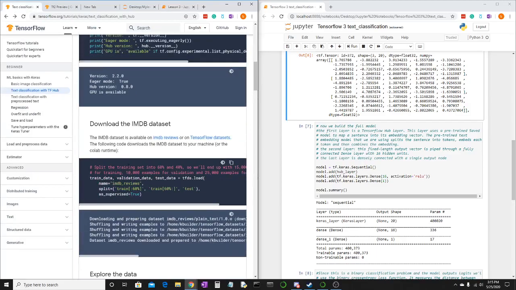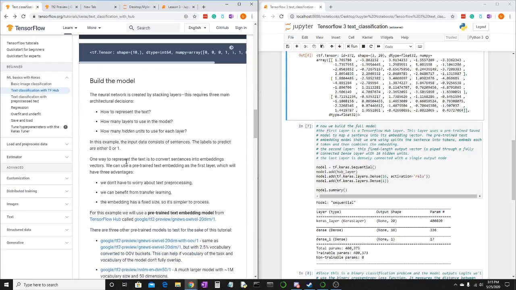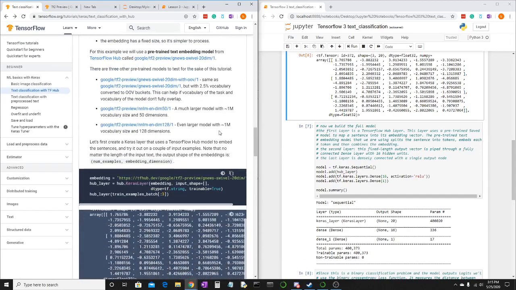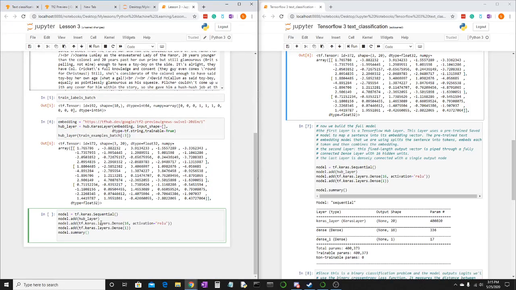Let me go back and see what that was, because I was a little confused by it. For this example, we're using a pre-trained text embedding module, so we're creating a Keras layer that uses a TensorFlow Hub model to embed the sentences. That's what we were doing with the embedding and hub layer. Then we add Dense 16 with activation equals relu, and then tf.keras.layers.Dense 1. The first layer is just the TensorFlow Hub layer. This is the one that splits the words.